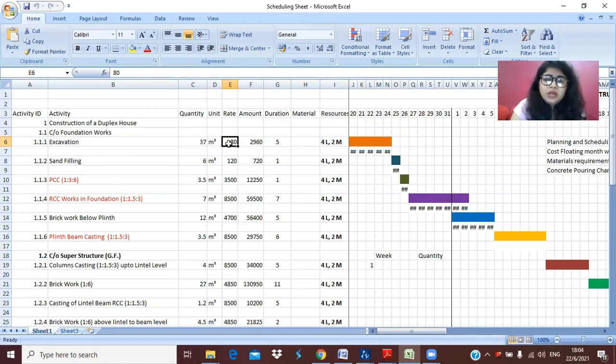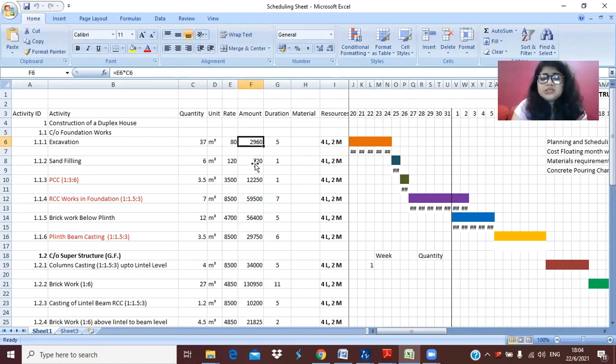So how much will it cost for doing this much excavation? It is very simple, we multiply this quantity by our rate, and we get the final amount for doing this much excavation.